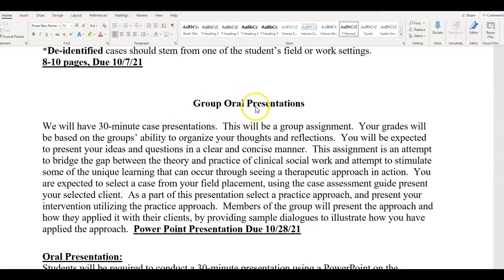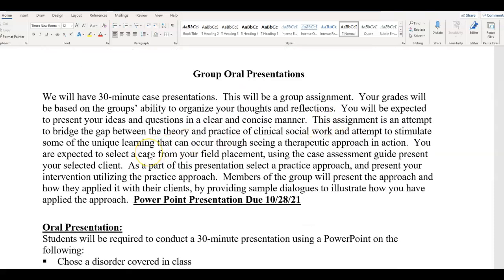This class also has a group oral presentation, which you are all assigned groups for in Blackboard. You will be uploading a video of your group oral presentation using a PowerPoint presentation. You have options on the different software that you can use. You can use something similar to what I'm using here, which is Screencast-O-Matic. Some students in the past have used